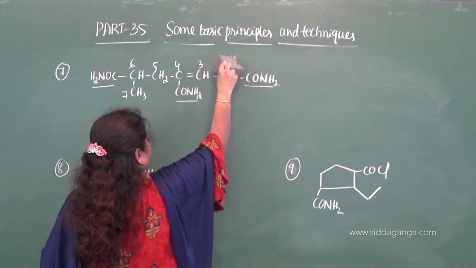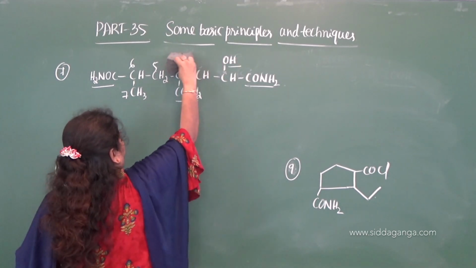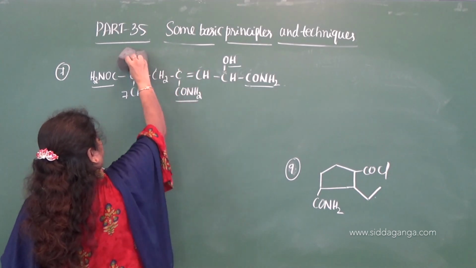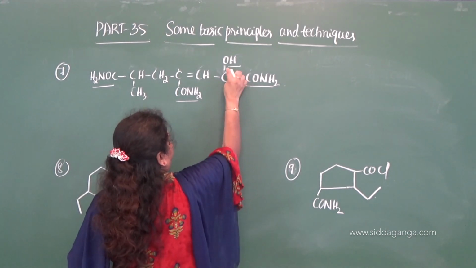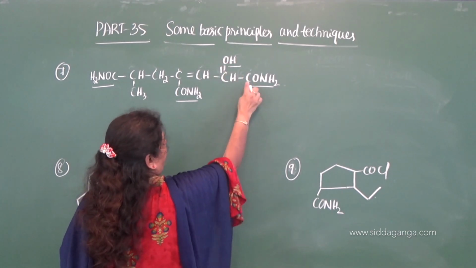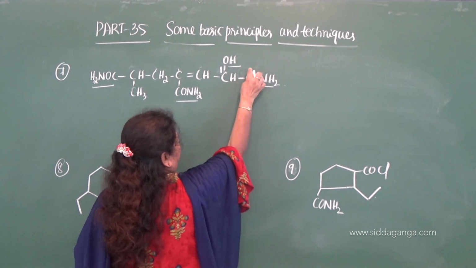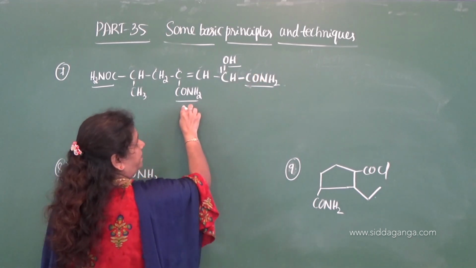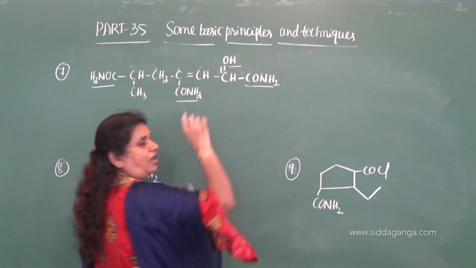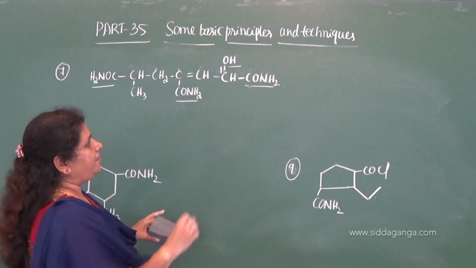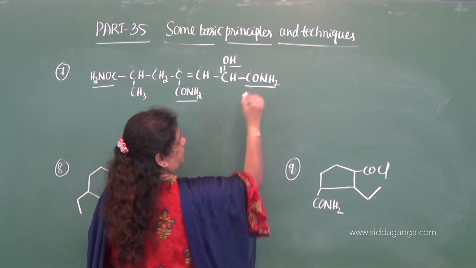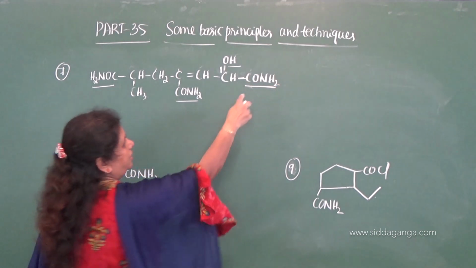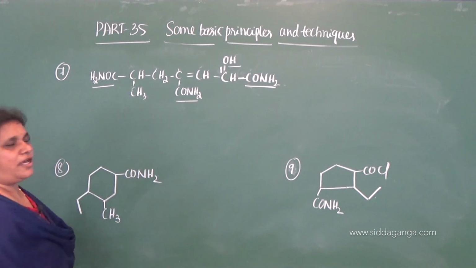We need to consider it as a substituent now. See here, we need to start the number from this carbon. We should not give a number to this. If only two are present, we need to give the number to that carbon atom, but now we should not give the number to this CONH2 because three CONH2 groups are present.